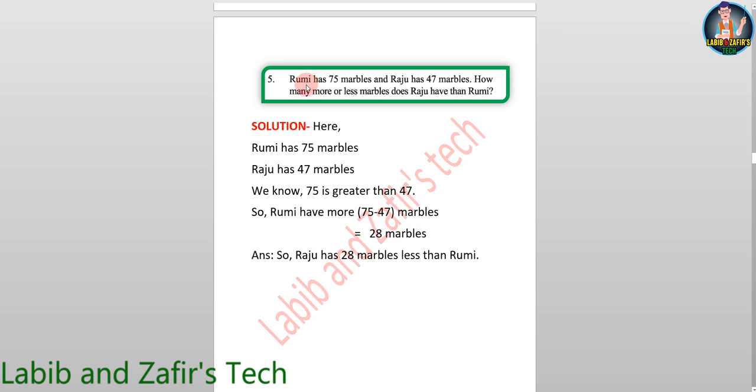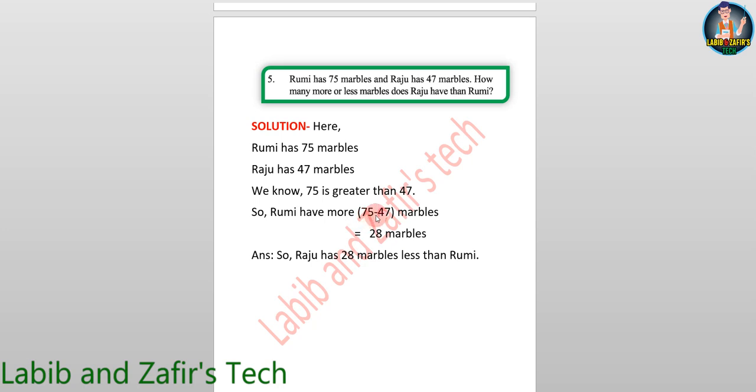Let's go with another one. Rumi has 75 marbles and Raju has 47 marbles. How many more or less marbles does Raju have than Rumi? Solution: here Rumi has 75 marbles, Raju has 47 marbles. We know 75 is greater than 47. So Rumi has more.